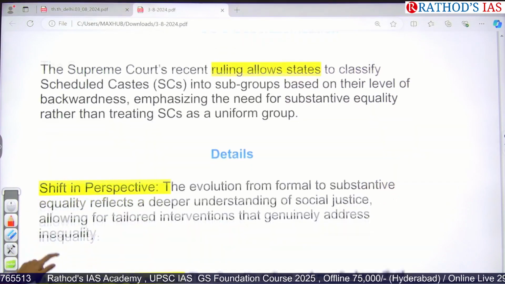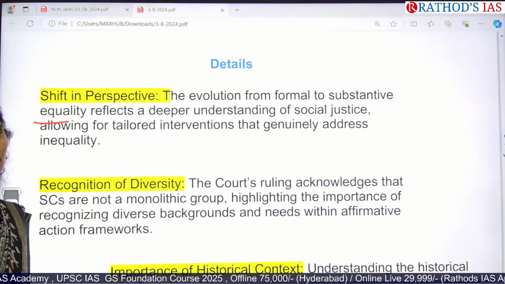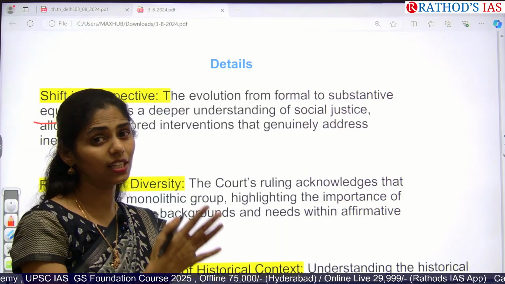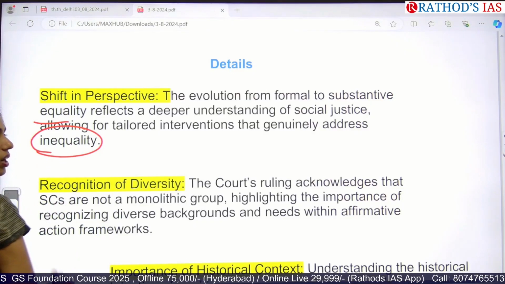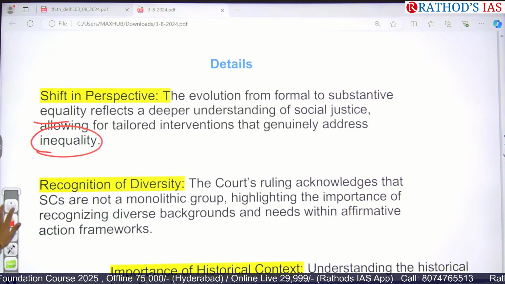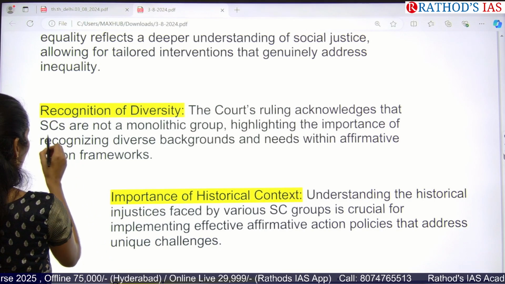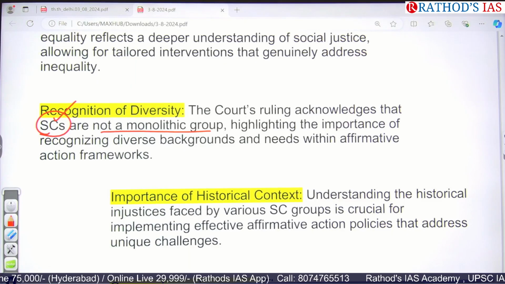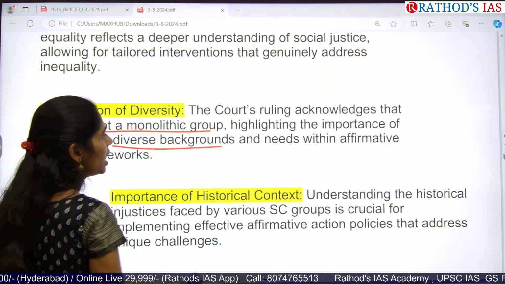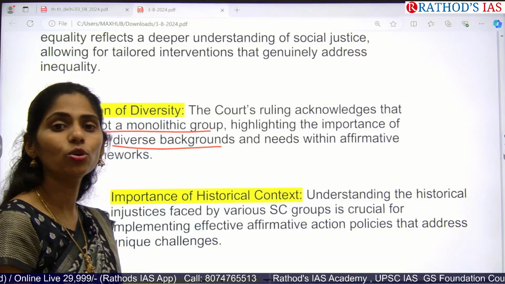If you see the details, it says there is a shift in perspective, the evolution from formal to substantive equality, which says that we are understanding the deeper social injustice and trying to address the so-called inequality in society. And next, we are also focusing on recognition of diversity. The court ruling acknowledges that the Scheduled Castes are not a monolithic group. So we have to give more importance to the diverse backgrounds, and it is the responsibility of government to provide affirmative action to the people who are in need.